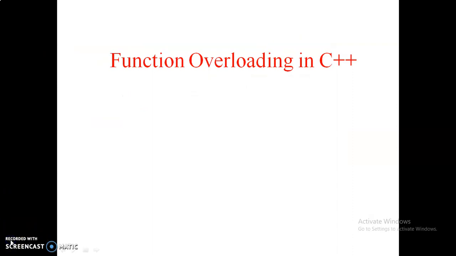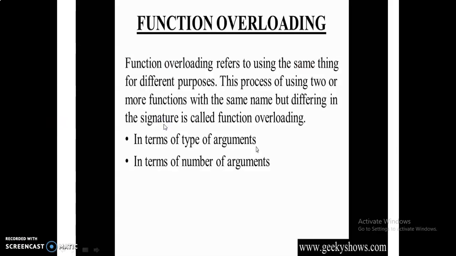The next concept is function overloading in C++. Function overloading refers to using the same thing for different purposes. The process of using two or more functions with the same name but different arguments is called function overloading. Once again I repeat this, function overloading means one or more functions have the same function name but different types of arguments, and also different numbers of arguments.